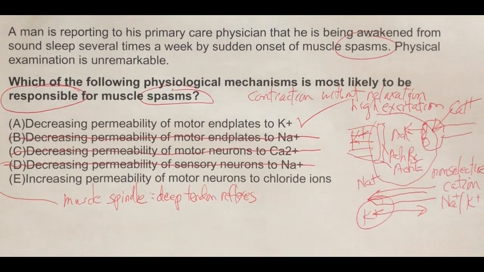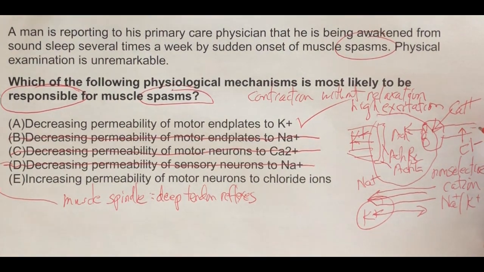And now what happens if we increase permeability of motor neurons to chloride ions? So here's a motor neuron, and we're going to take chloride, which is an anion, a negatively charged ion, and we're going to bring it inside. Well, what we know about excitable tissues is when the inside becomes more negative, we are repolarizing or hyperpolarizing, aren't we?